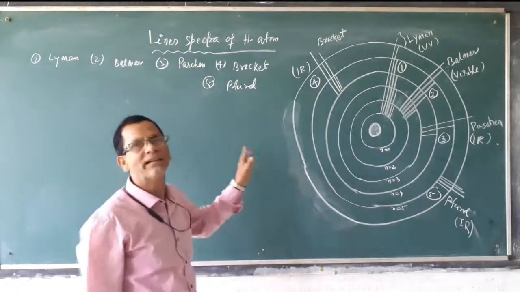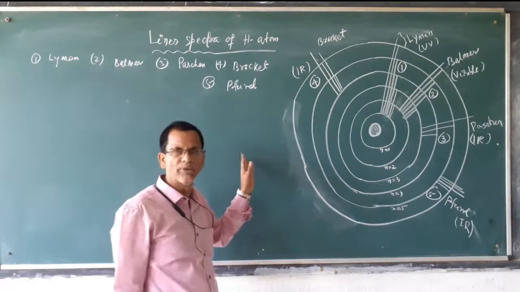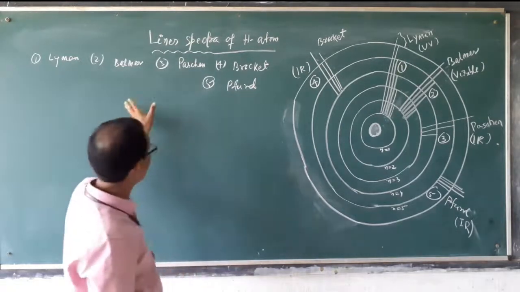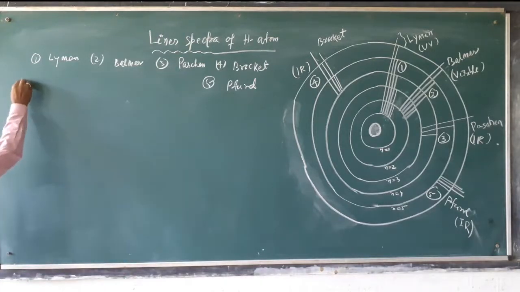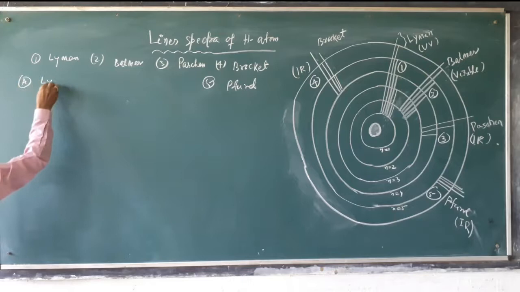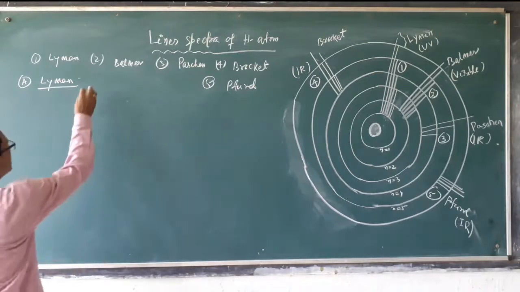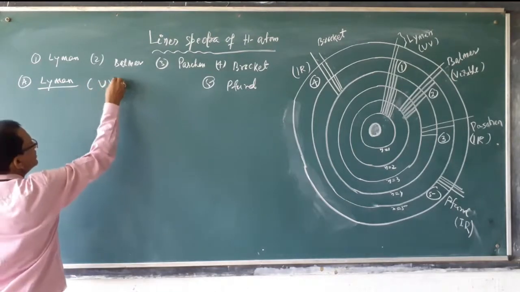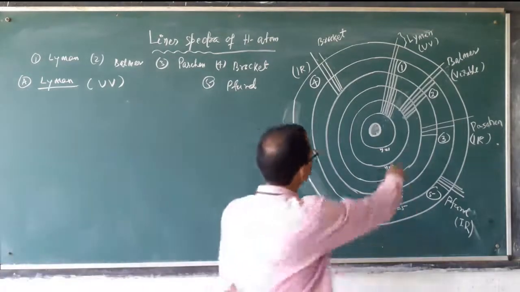When it is excited and the radiation is studied in a spectrometer, these 5 types of radiation are obtained from the hydrogen atom. Let us study each radiation. For the Lyman series, it is generally observed in the UV region. That means all the radiation obtained in the Lyman series is UV.